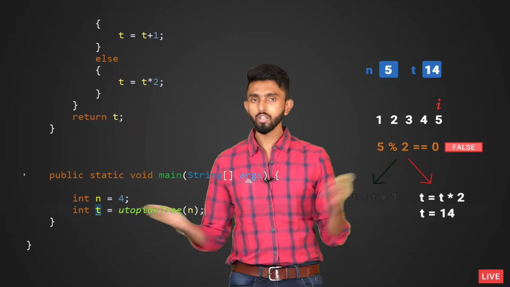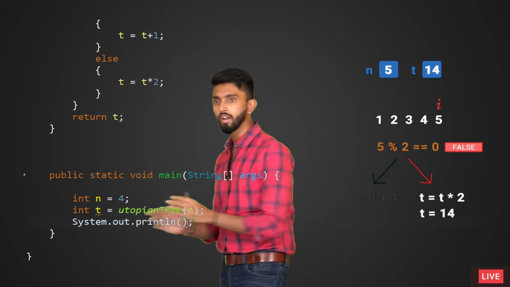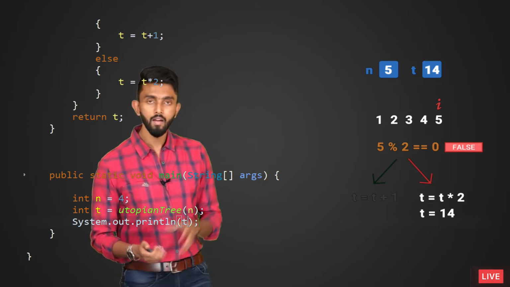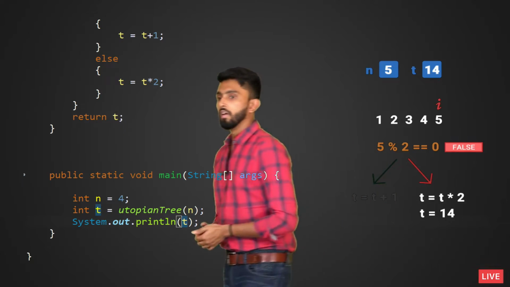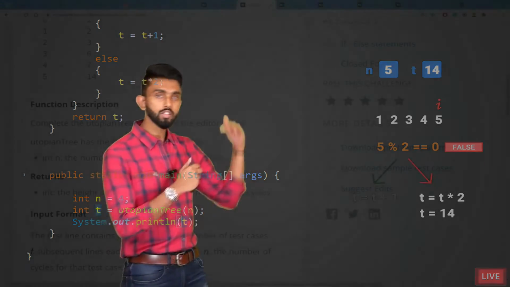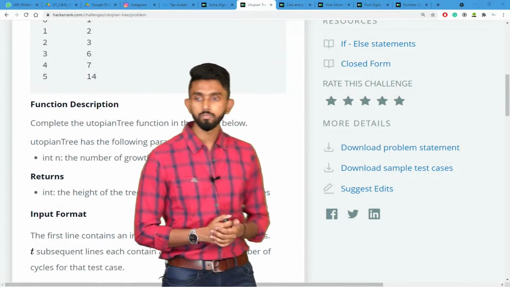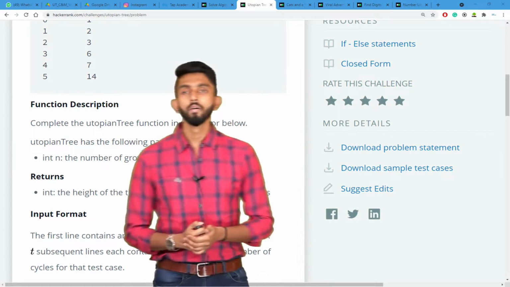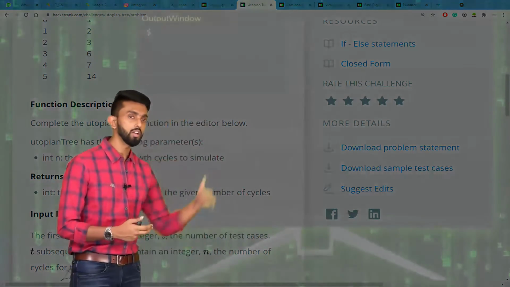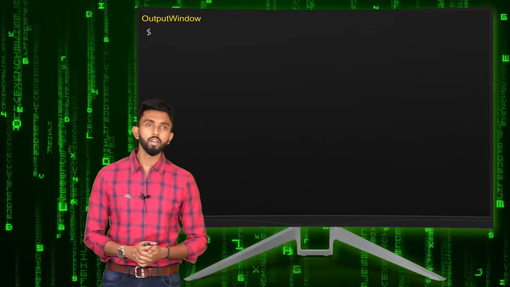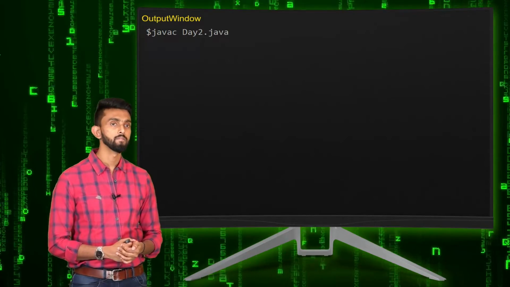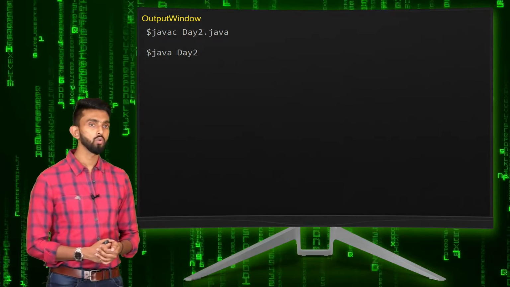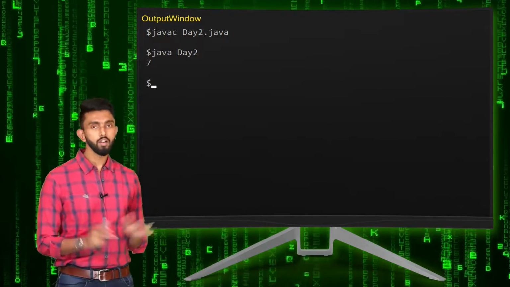Then I will print that t. So I will tell sys out t. So the same thing only, nothing different you have done. It's just that you have made it into a function. Will this work? 100%. Watch it. If I go there and if in case I put in the relevant command, no issues. If I execute, then 7, it works.